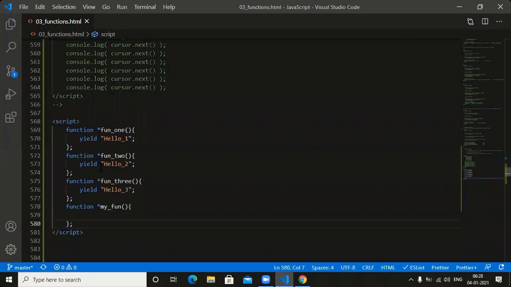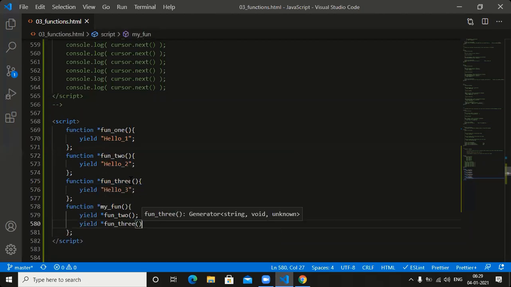First of all, I want to execute hello 2. How can we execute hello 2? We should be in a position to place yield function 2. Next, I want to execute function 3. How can we execute function 3 here? Yield, what you wanted to place? Yield function 3. We need to place function 3.